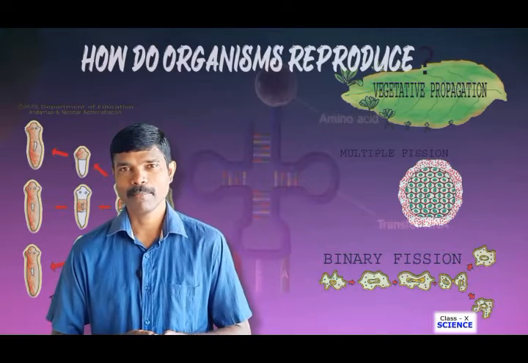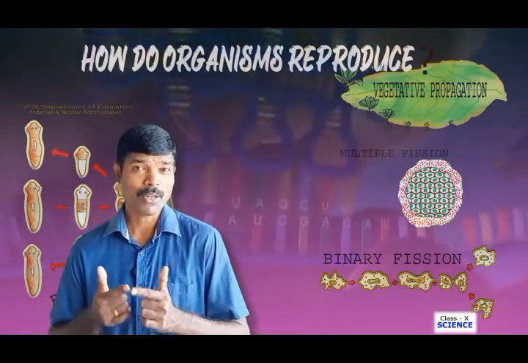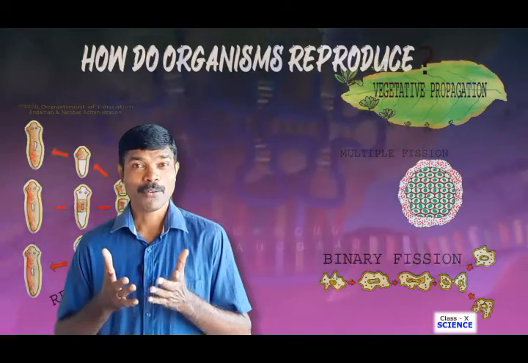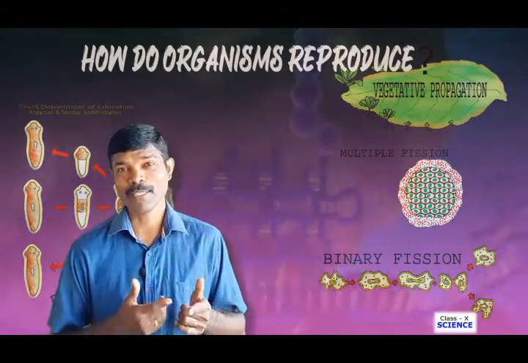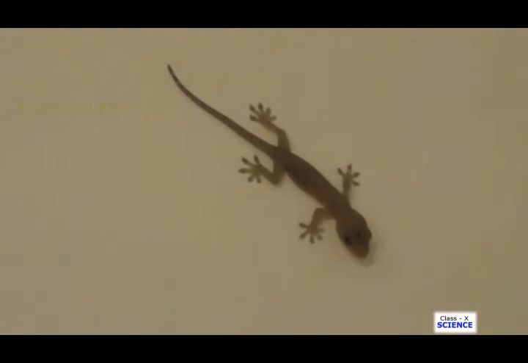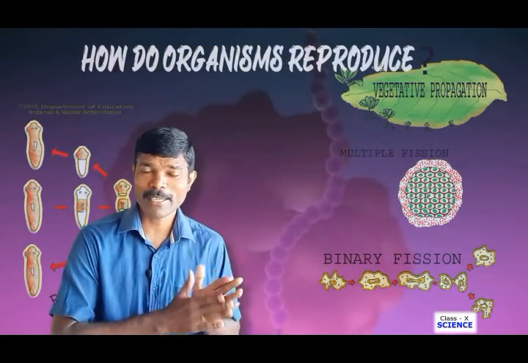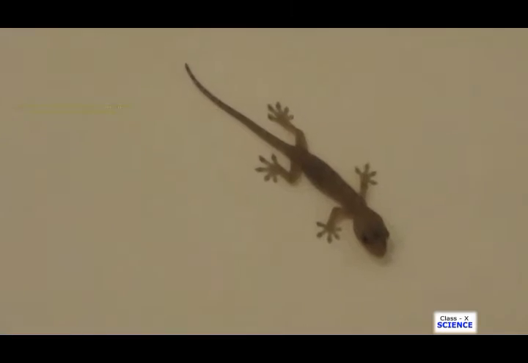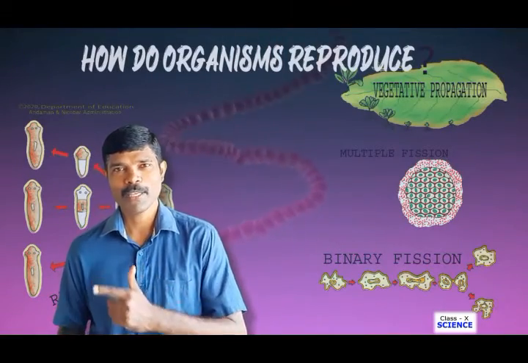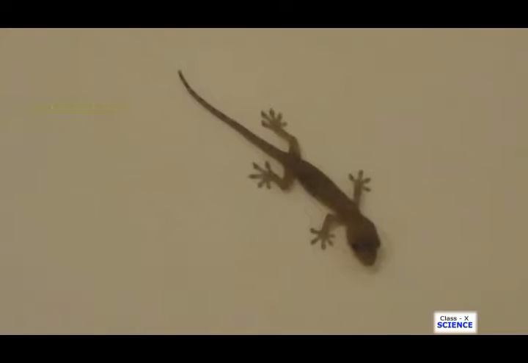Now let us take the example of a lizard. You are much familiar with lizards in your home, right? Now if the lizard had not reproduced, we would not be noticing the existence of lizards now. The lizard originated very long back. Due to giving birth to new individuals, the generation of lizards has been sustained for a long time, right? If reproduction had not taken place for the past generations, then we would not have noticed the existence of lizards.